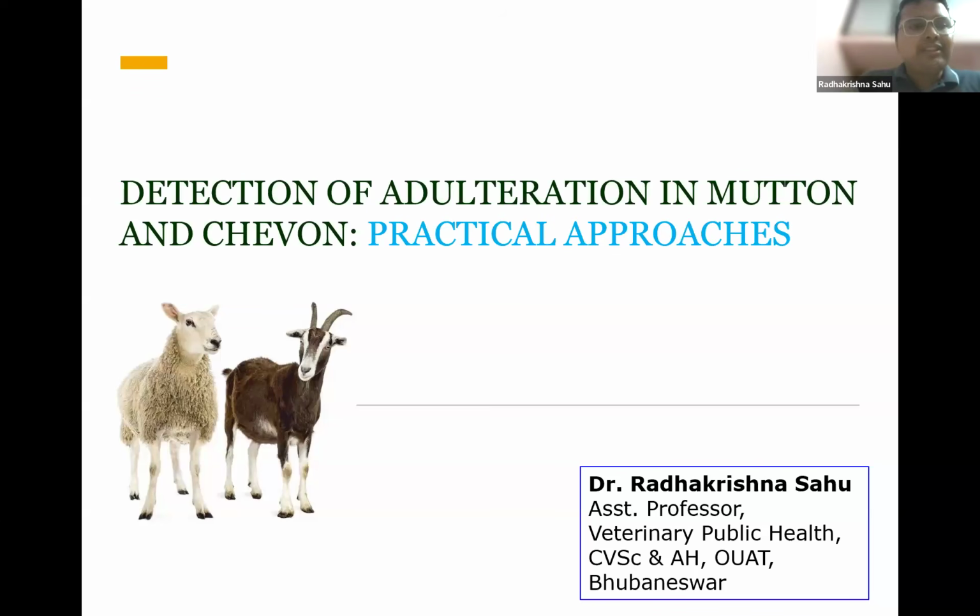So today's topic of discussion is detection of adulteration in mutton and chevon and the practical approaches. Since our childhood till now, whenever we eat meat on our plate, specifically when we eat chevon, which is popularly known as mutton among all of us, the debate remains whether it is really from goat or adulterated from sheep. So it is now very important for us to know how we can detect these things using practical approaches.